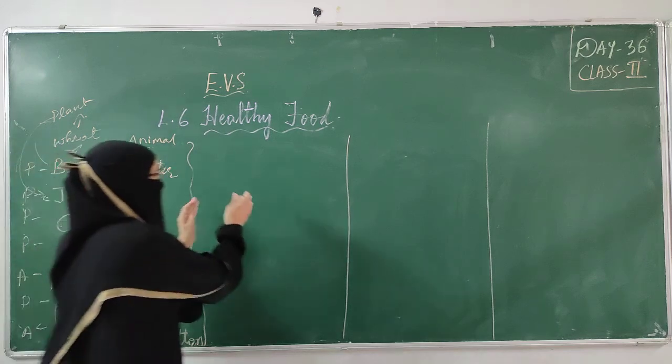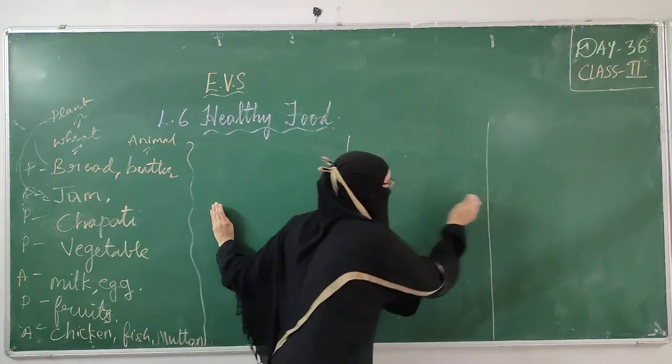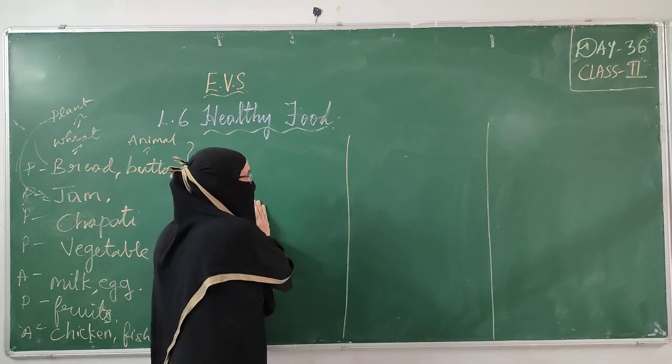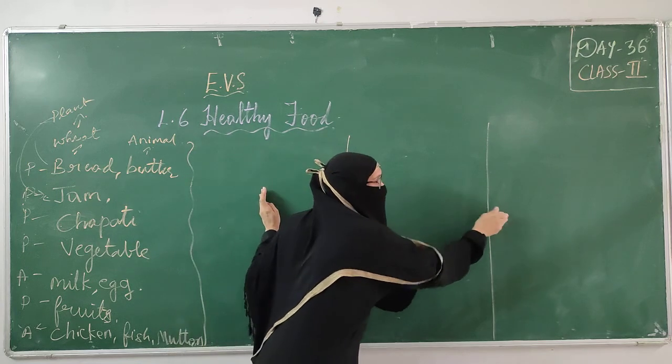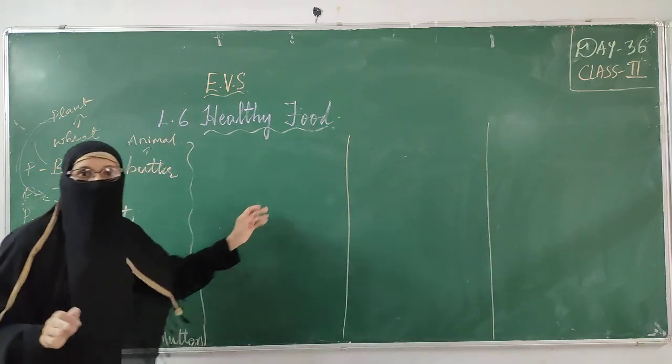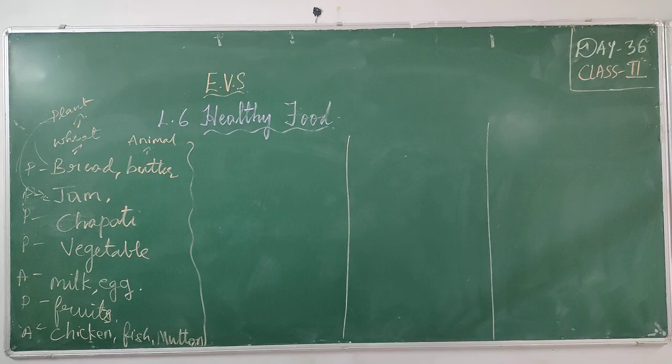So when we divide food into three groups, you have to eat from each group in the right amount in order to stay healthy. What are those three kinds of food?